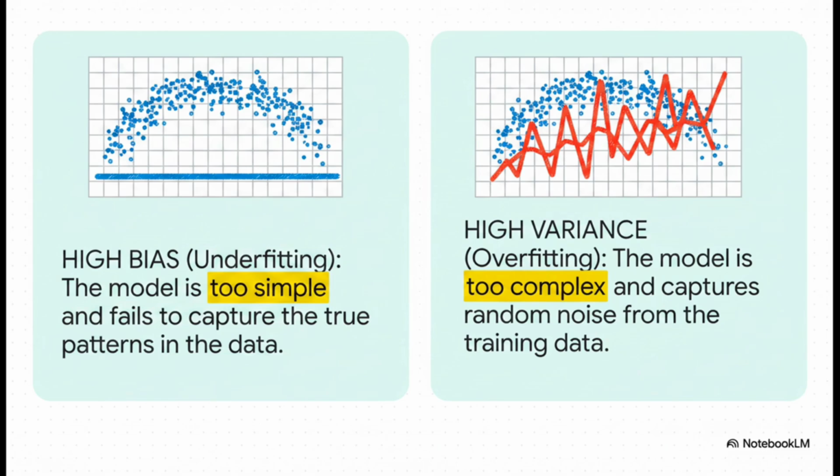Then, on the other extreme, you have high variance, or overfitting. This model is way too complex. It's like a wildly squiggly line that twists and turns to hit every single data point perfectly. It's not fitting to the signal anymore, it's fitting to the noise.